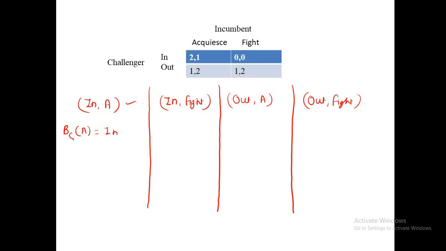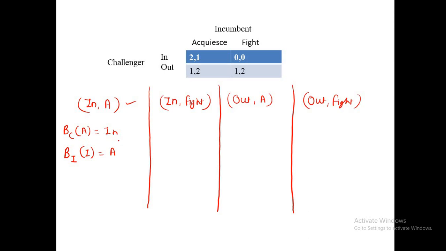Means what? The best response for the challenger when the other player is taking accommodate should be in. And what should be the other condition? The best response function for the incumbent when the challenger is taking in should be A. If these two conditions are satisfied, then we can say that yes, this (in, A) is a Nash equilibrium. So we check for this condition.